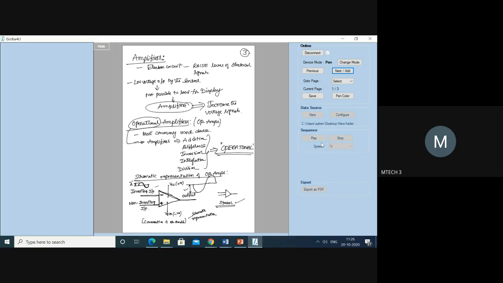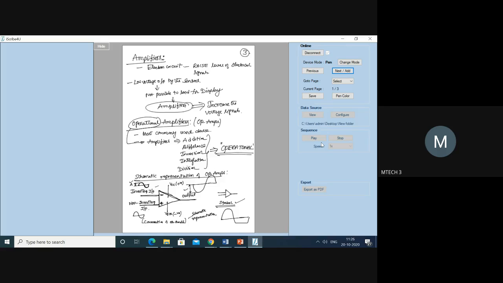Similarly, if you supply at the positive terminal, what is going to happen? Now the output is going to be out of phase. Now here again assume non-inverting. The same signal you are sending. What is the output expected? I'll write here. It is going to be the same, same phase, but with more amplification. Simple.